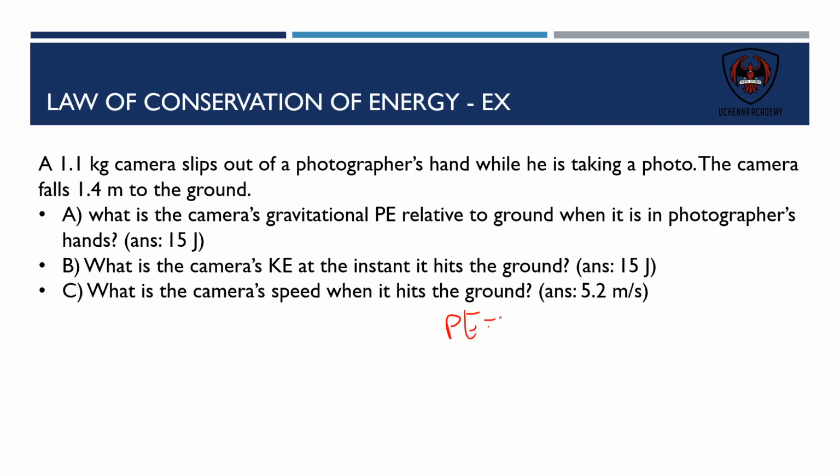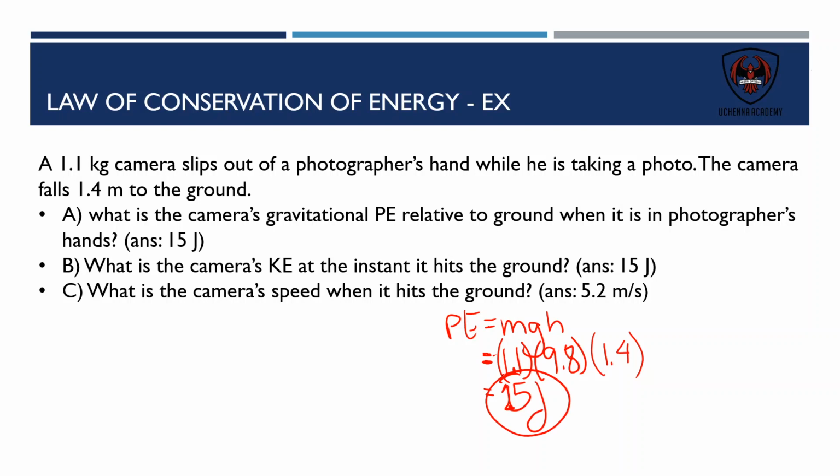So potential energy, we said, is just mass times acceleration due to gravity times height. Potential energy is influenced by mass, and here we've got 1.1 kilograms. g is 9.8, we're on Earth taking photos, and it's 1.4 meters above the ground. So this should give us the potential energy of this camera that's chilling in the hand of a photographer. So 1.1 times 9.8 times 1.4 gives us 15.092, but we've got to stick to our two significant digits, so we've got 15 joules. That's awesome. What is the camera's kinetic energy at the instant it hits the ground?